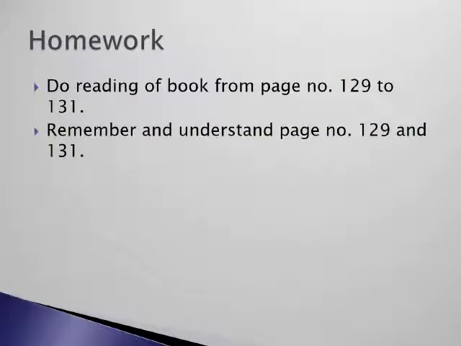Students, this is your homework. Do reading of the book from page number 129 to 131. Remember and understand, page number 129 and 131.